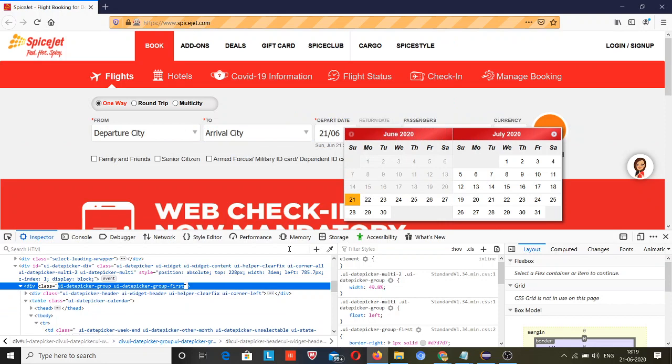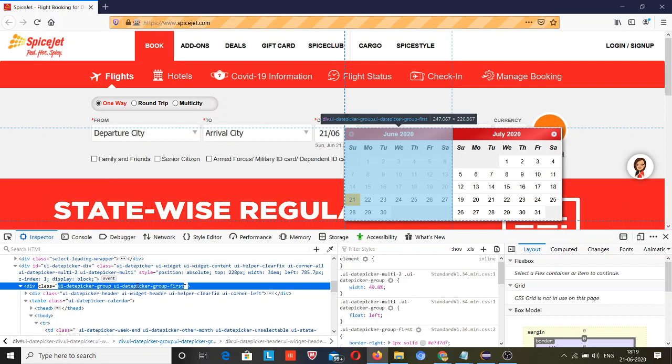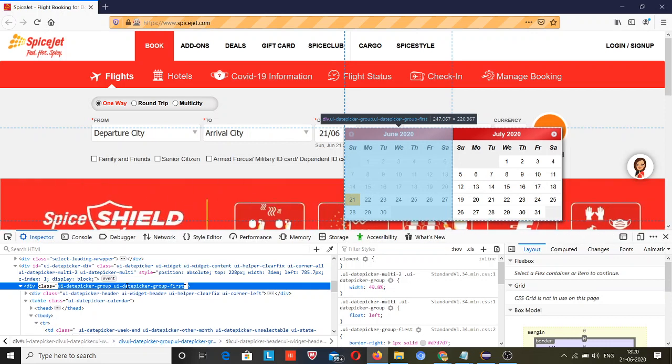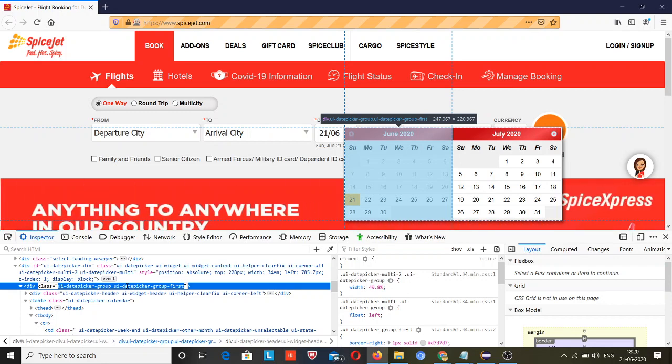So what the path should actually be: when I clicked on this, it selected this calendar. You can see the first calendar. Under this only I want to search the web elements present with locator value class name UI state default. I don't want to search elements that have the similar class name UI state default in the second calendar. I only want to search under this calendar. So that is the parent child relationship.